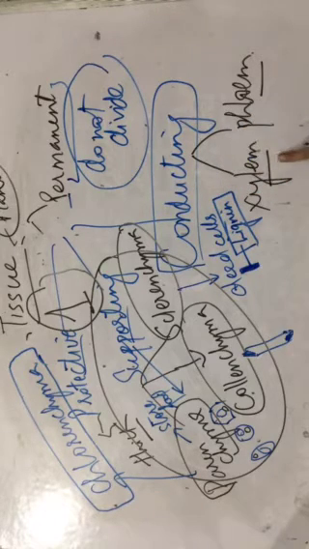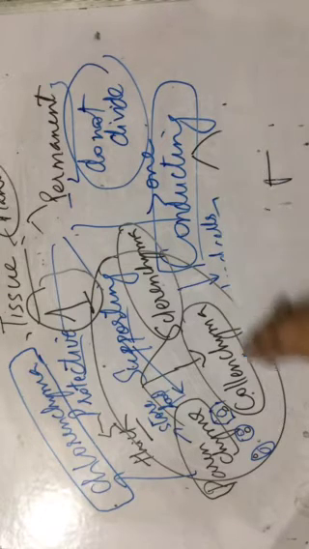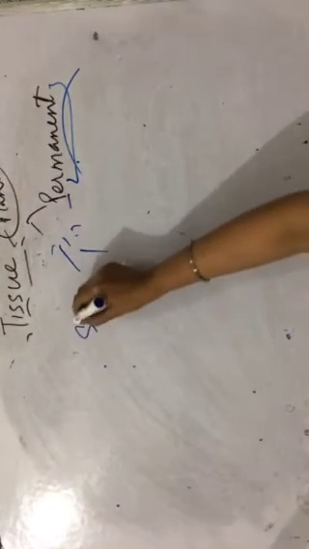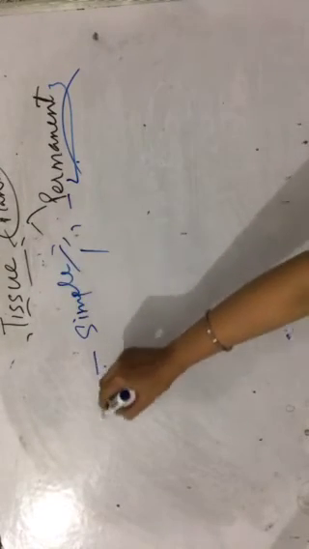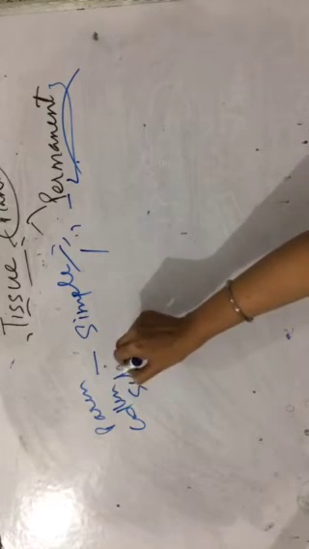And this conducting tissue, that is xylem and phloem, they are made up of more than one type of cells. That is why they are known as complex tissue. So always remember this simple permanent tissue and complex permanent tissue. What comes under simple is your parenchyma, your collenchyma, your sclerenchyma. And what comes under complex is xylem and phloem.